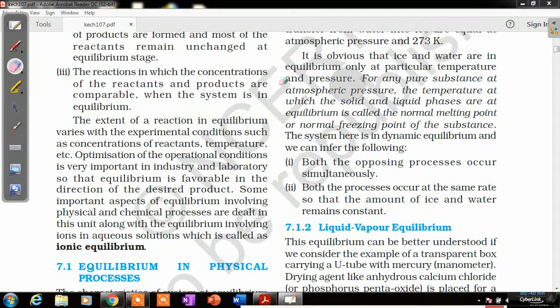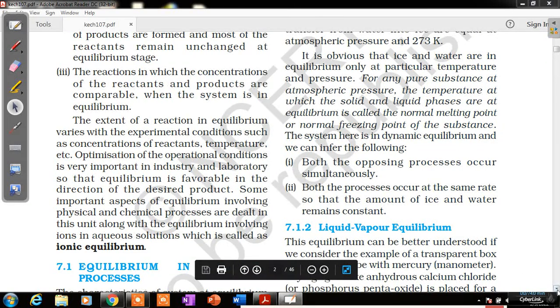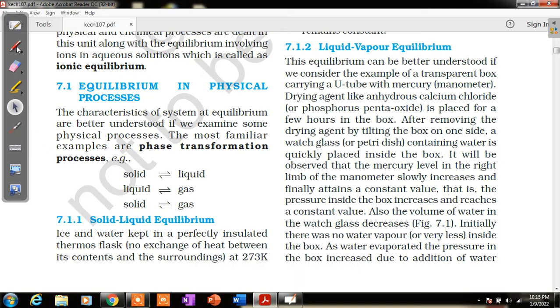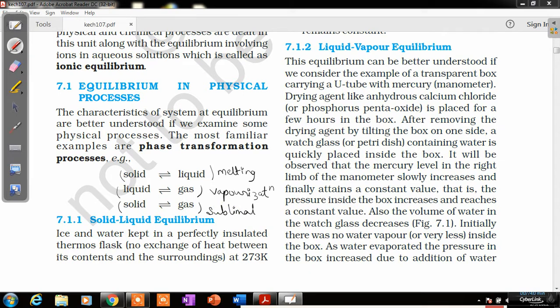Next is the equilibrium in physical processes. Here, equilibrium in physical processes can be seen in phase transformations, when solid is converting to liquid, liquid is converting to gas, and solid is converting to gas. That means during melting, during vaporization, and during sublimation, we can see that equilibrium conditions can occur.